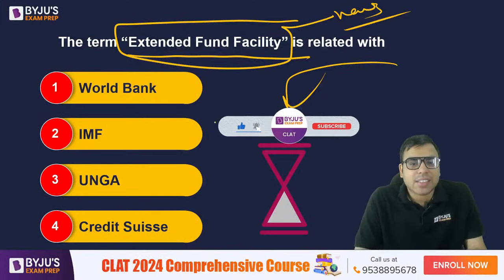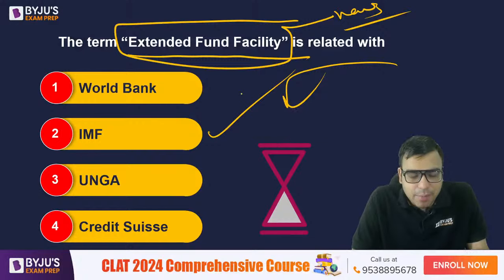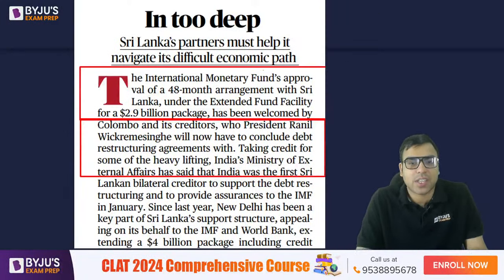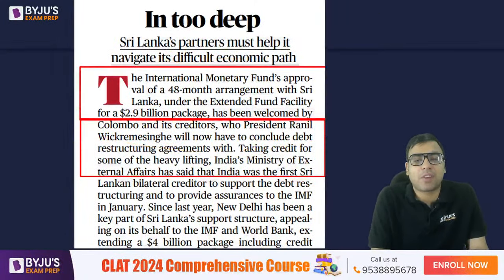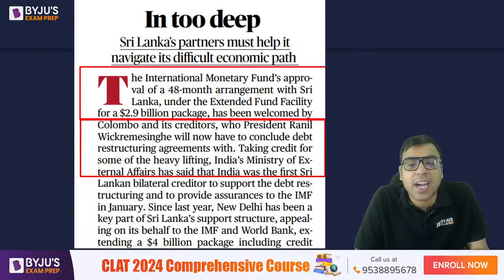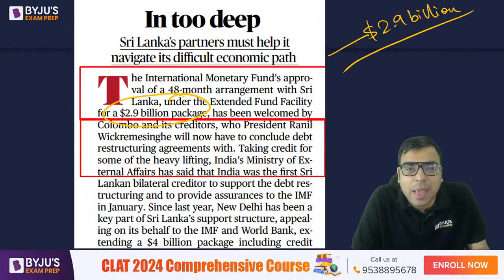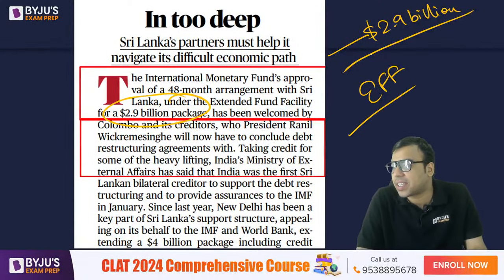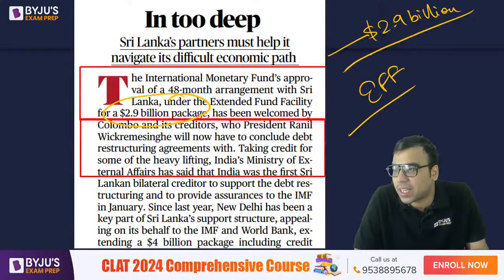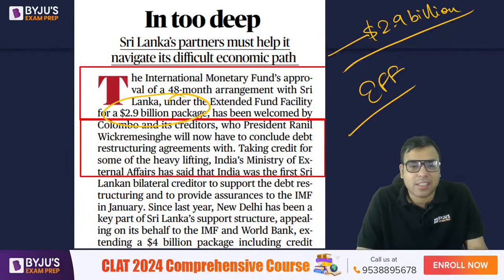Yes, the right answer actually to this question is IMF, International Monetary Fund. So B is the right answer to this question. The International Monetary Fund's approval of 48 months arrangement with Sri Lanka under extended fund facility of $2.9 billion package. है ना? So IMF has given $2.9 billion package to Sri Lanka under extended fund facility. Yes, B is the right answer. Shamistha, Arya, Priya, Smita, you are right. B is the right answer to this question.